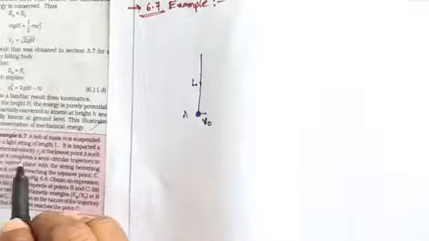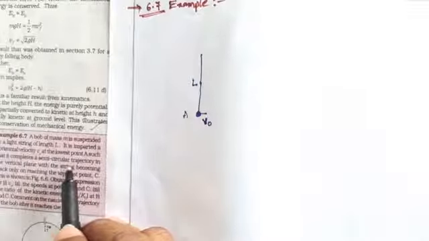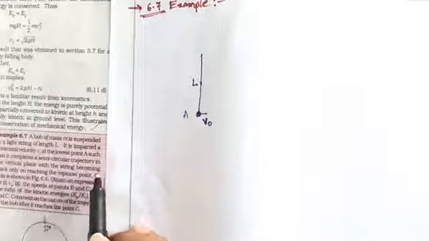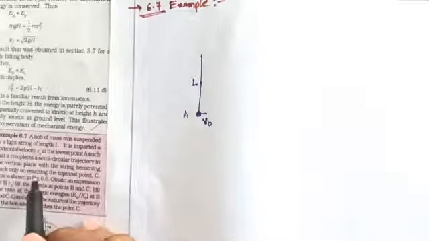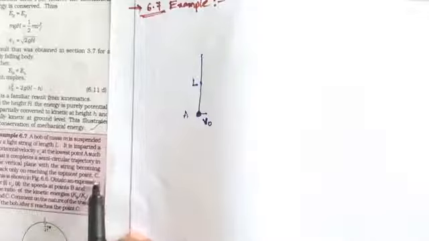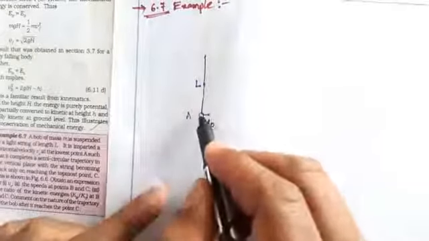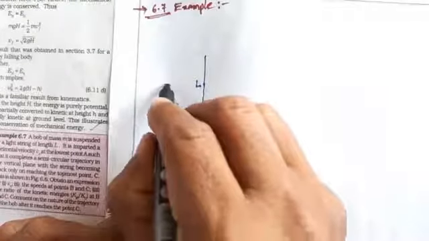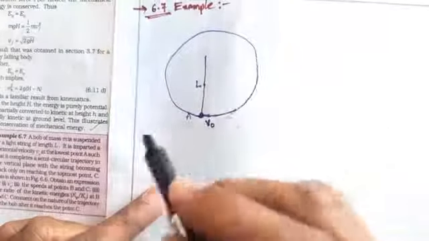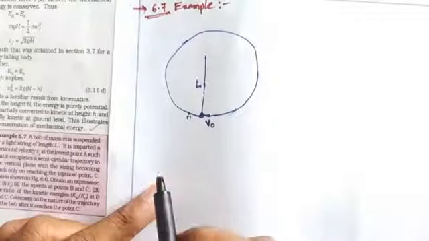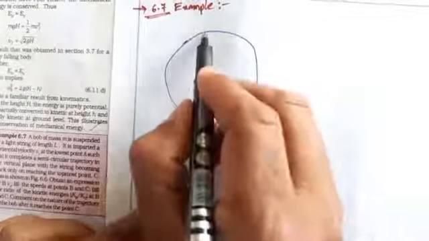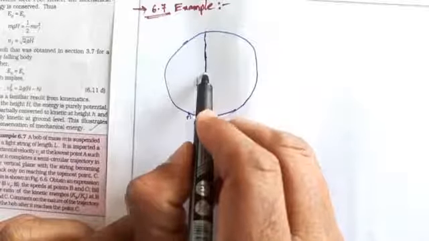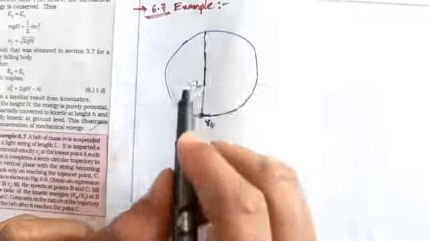It is given such that it completes a semicircular trajectory in the vertical plane, with the string becoming slack only on reaching the topmost point C. So it moves like this and completes a semicircle.